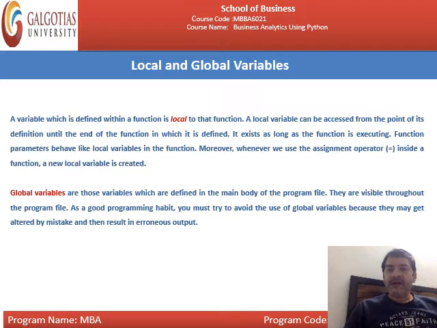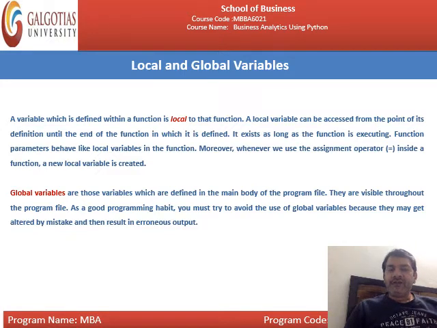A local variable can be accessed from the point of its definition until the end of the function in which it is defined. Whatever you have written within the function is the body of that function. If you define a variable within the function, that variable will be the local variable for that function.